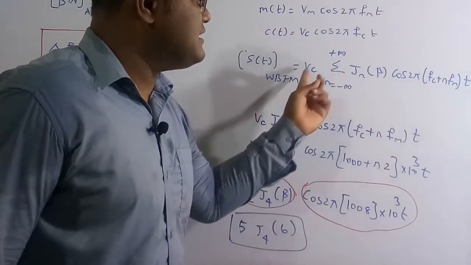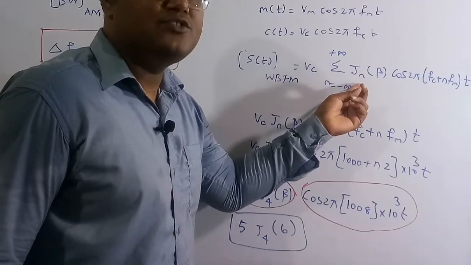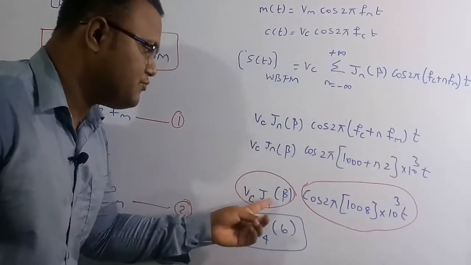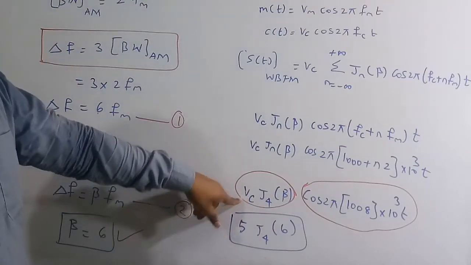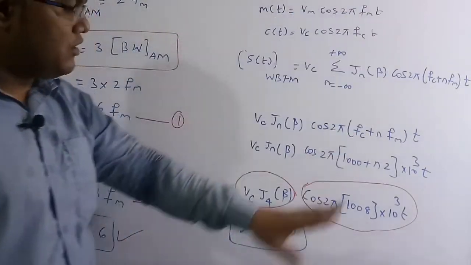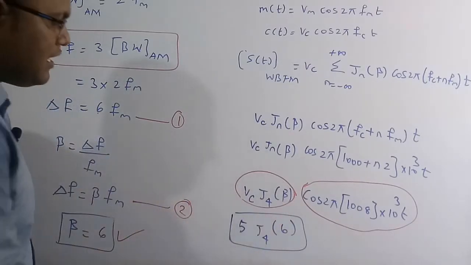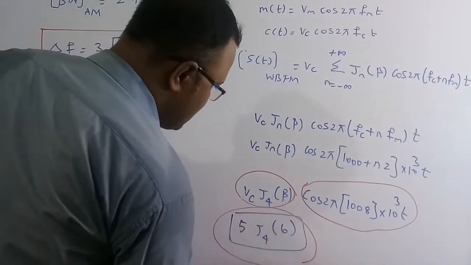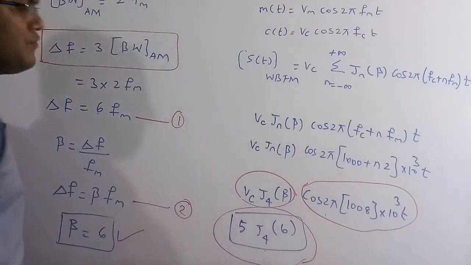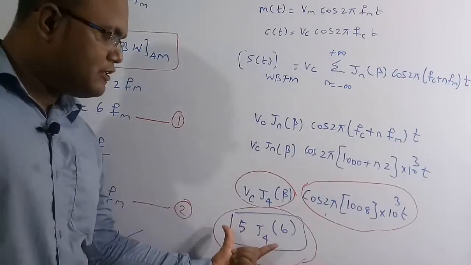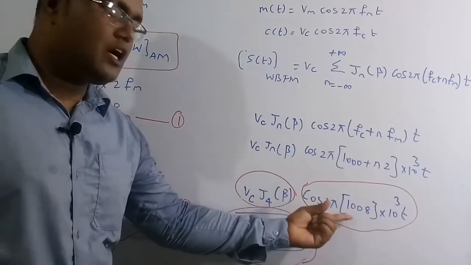So the coefficient is Vc J4 of beta. We know the value of Vc, which is 5 volt. So 5 into J4 of beta value is 6. This is the coefficient of this term, the coefficient in terms of the Bessel coefficient. This is called a Bessel coefficient, and overall it is the coefficient of this cos term.